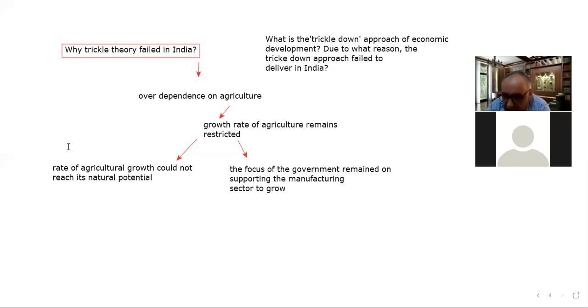The son is the youngest in the family, and due to the drought conditions there, the crop is not growing, or he is not getting enough from agriculture. So now what is the problem? Due to the poverty in the family, his son could not get education. If his son could get education, he could not get employment because of the lack of employment opportunities in the country. So this is one problem.